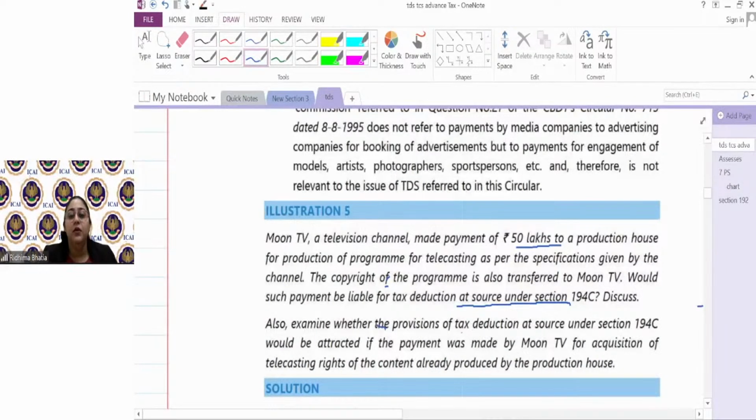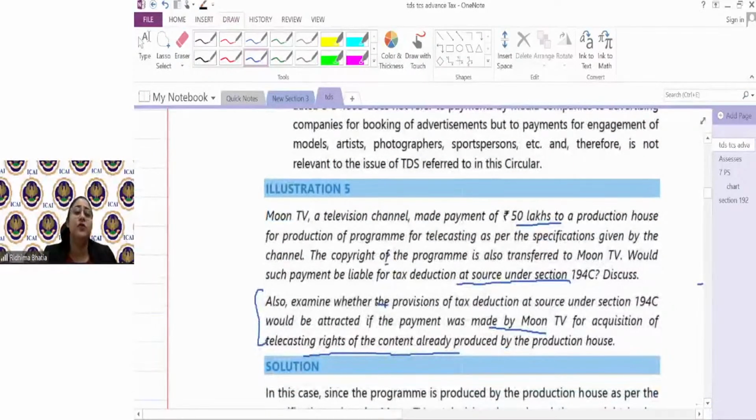Also examine whether the provisions of tax deduction at source under 194C would be attracted if the payment was made by Moon TV for acquisition of telecasting rights of content already produced. Then you will say no. Why? Because then that is just a payment for copyright. It will not attract 194C because it's just a purchase of copyright, and purchase of copyright is not a work contract. He did not do work for me according to my specifications. I will not make it 194C.